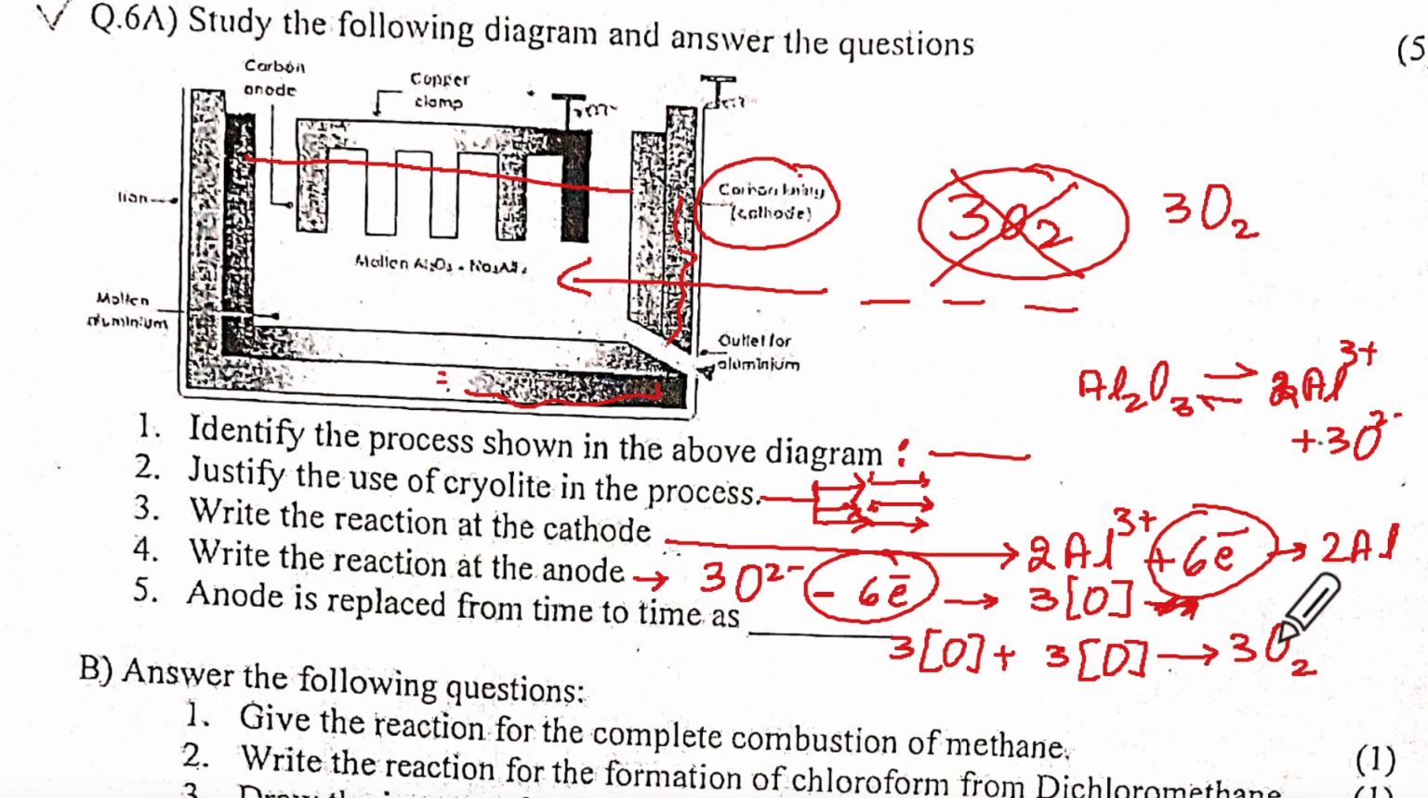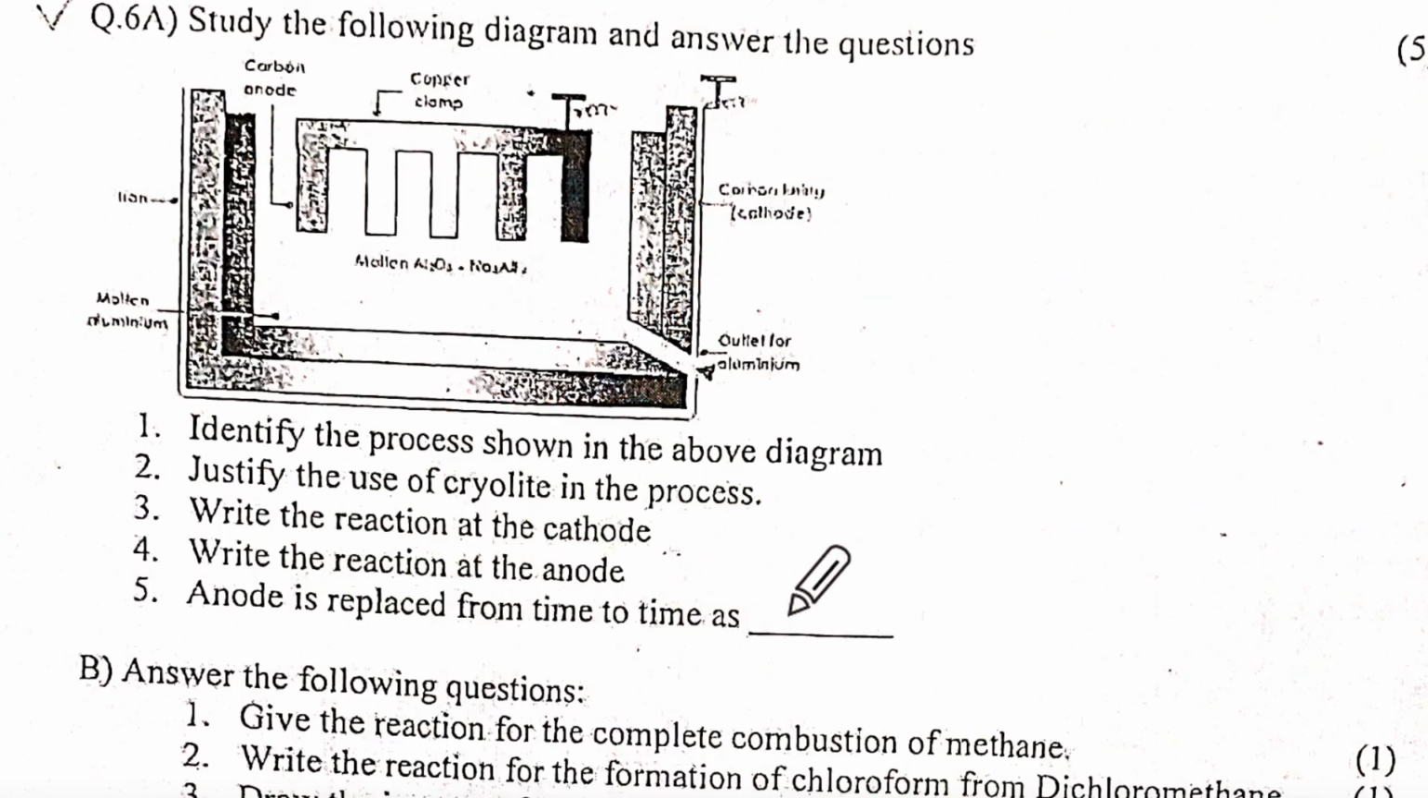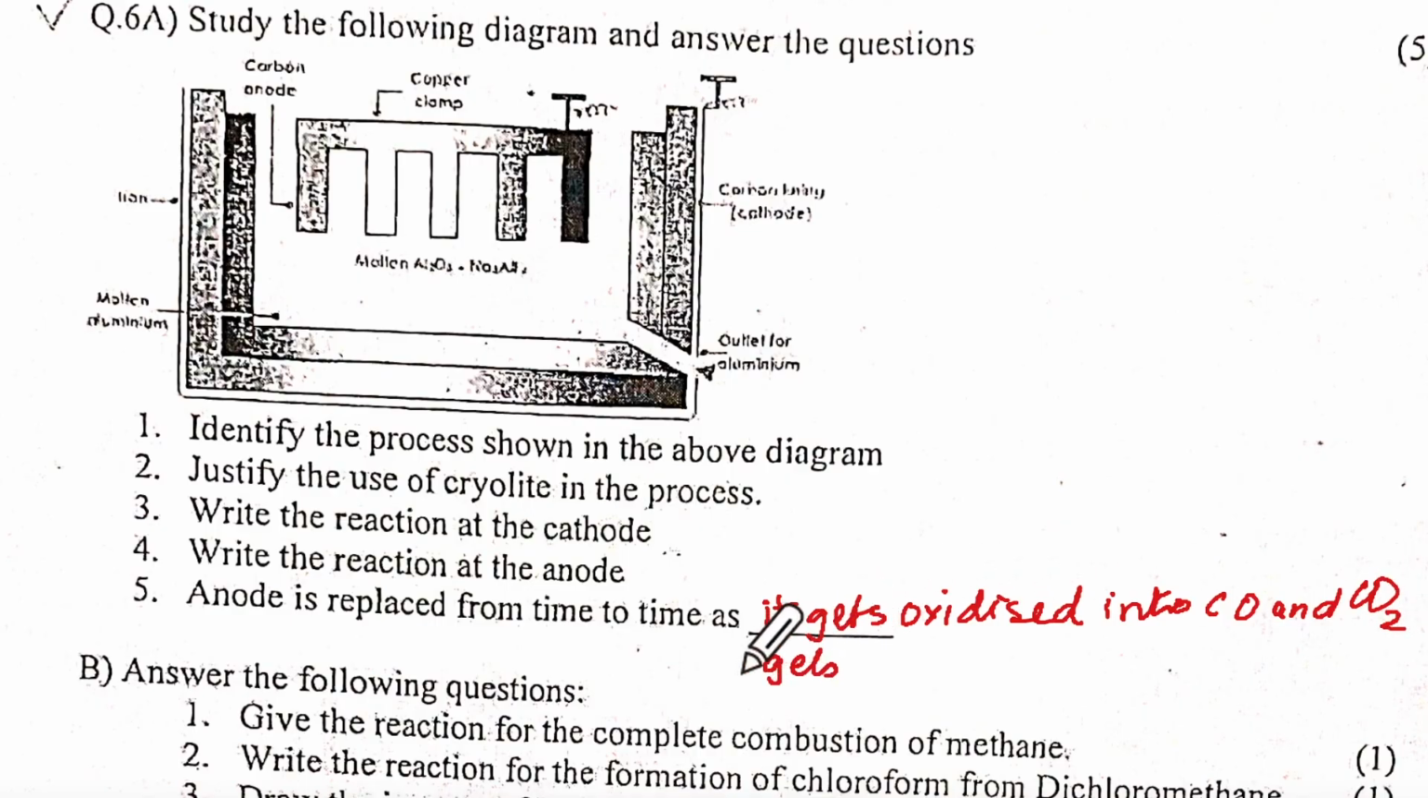Anode is replaced from time to time. Reason: it gets consumed, right? It gets oxidized into carbon dioxide, CO and CO2, and gets consumed. You have to remember this word, consumed. Oxidized into CO2, consumed. That's why it has to be replaced. So you'll start from this and complete like this. So this is 5 marks.